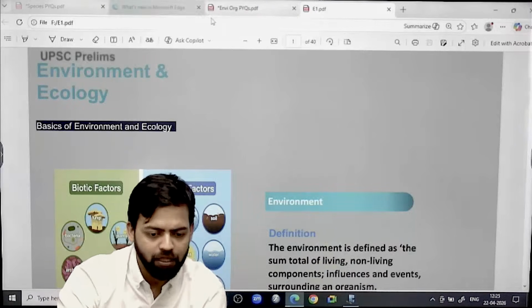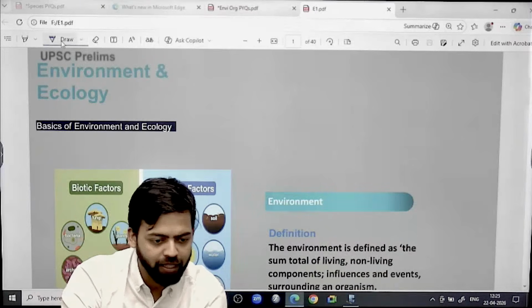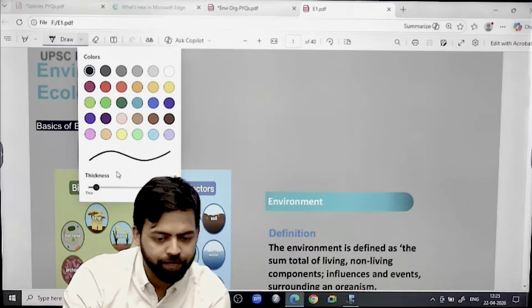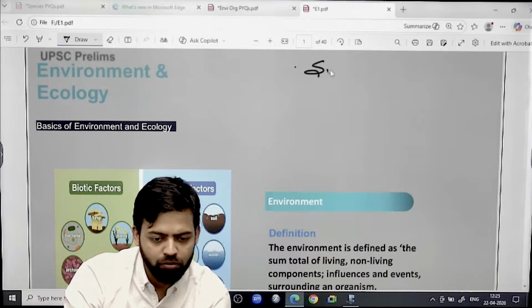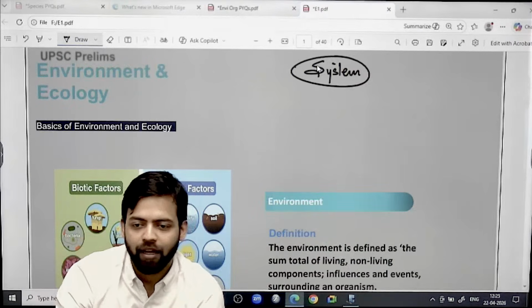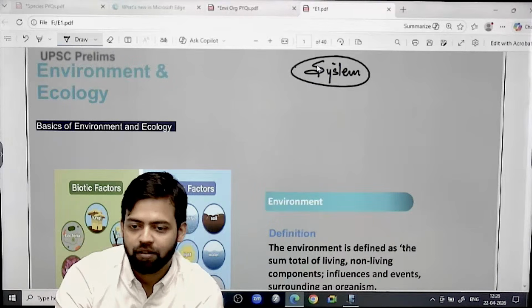And you remember the definition of system? I think we have discussed the definition of system initially. I told you one definition that you should remember. I think I have told you in this class only.